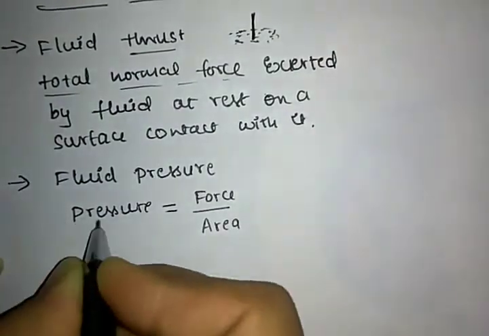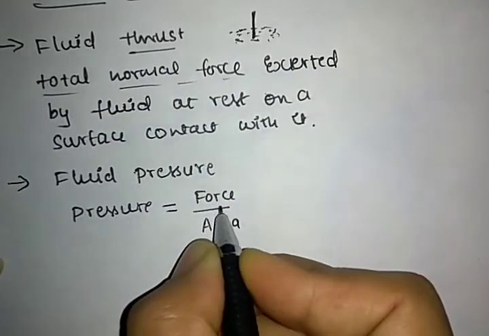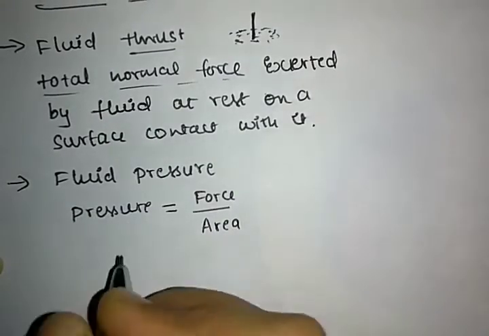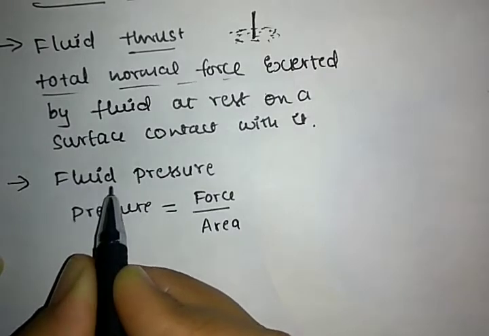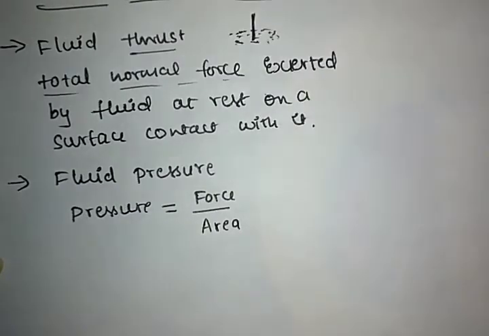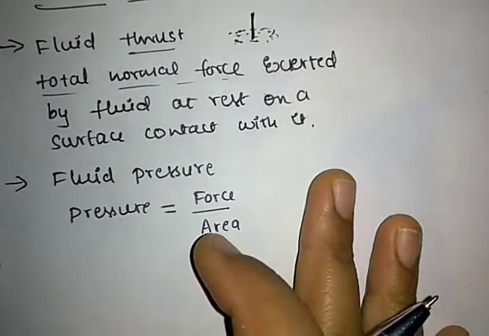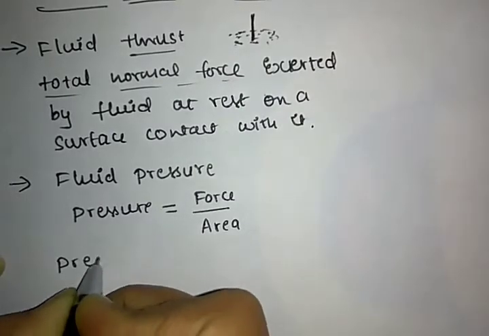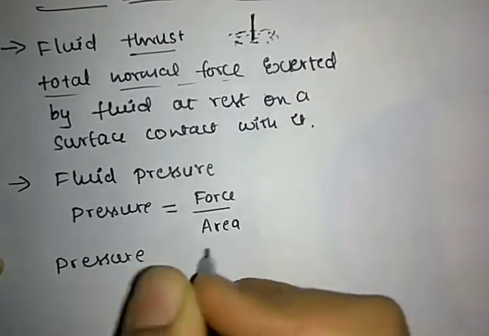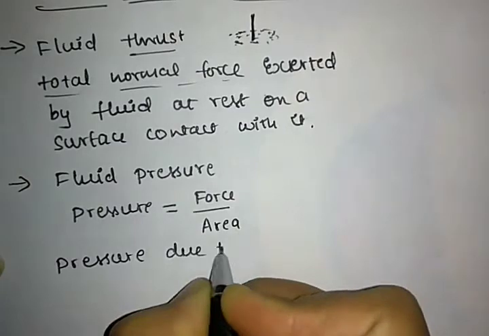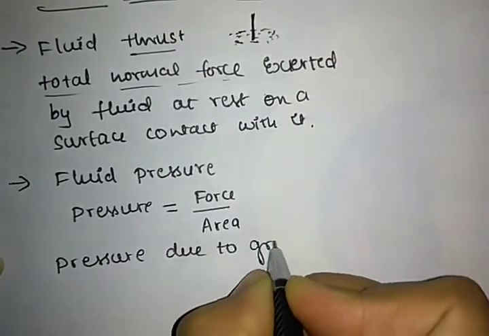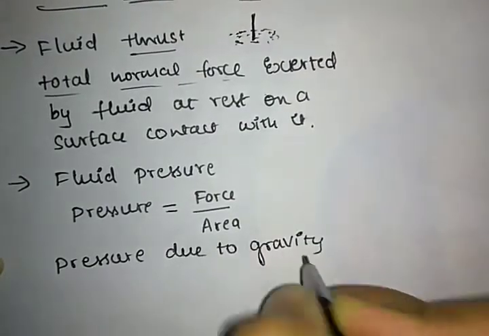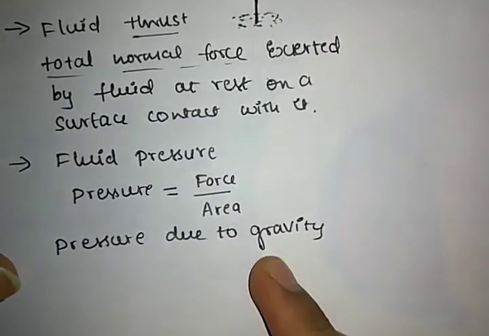What is the formula for pressure? Pressure is force by area. Then what is meant by fluid pressure? Fluid pressure is pressure due to gravity.